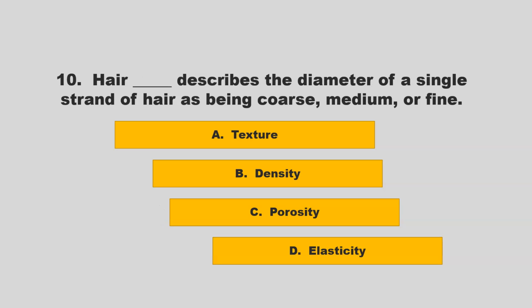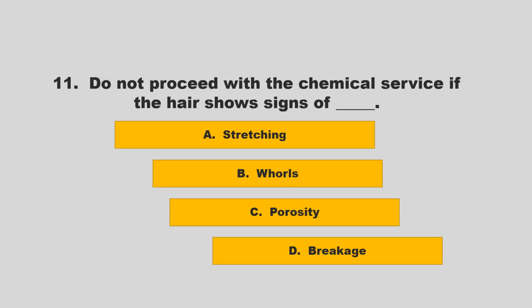Hair blank describes the diameter of a single strand of hair as being coarse, medium, or fine. Is it texture, density, porosity, elasticity? If you chose A, texture, you are correct.